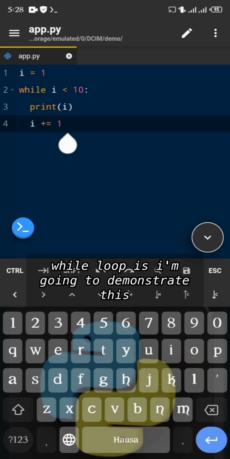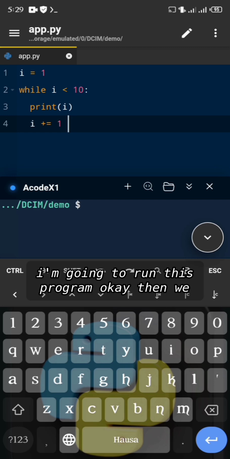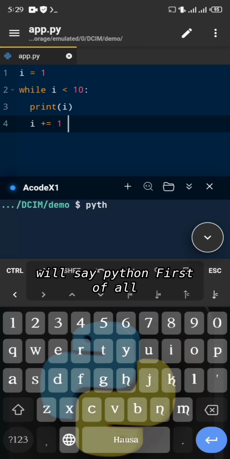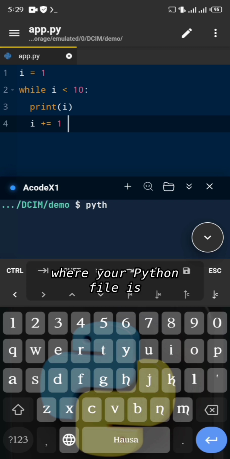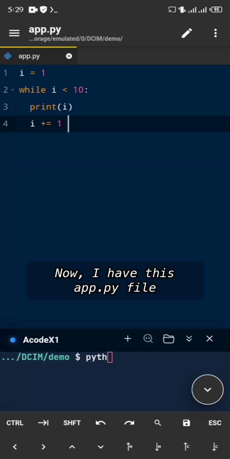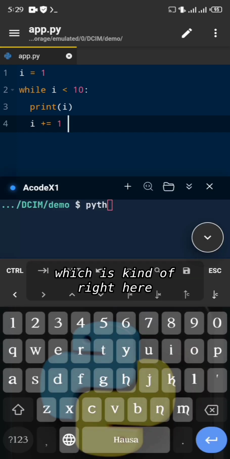I'm going to demonstrate this. I'm going to give you an example. I'm going to run this program. Okay, then we will say python. First of all, you're going to have to navigate into the folder where your Python file is. Now I have this app.py file which is located inside DCIM, inside a folder I named demo, which is kind of right here.